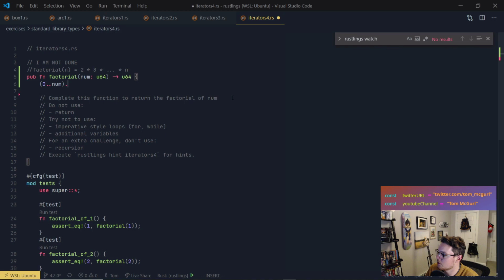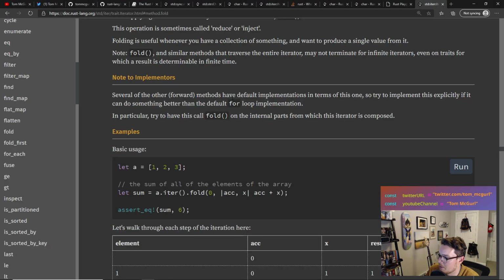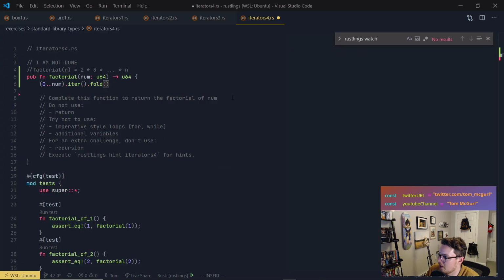Dot iter, dot reduce or fold. Let's see what it's going to complain about. And for fold, we take an initial value. The initial value is going to be 1. 1 is fine, right? 1 can work.